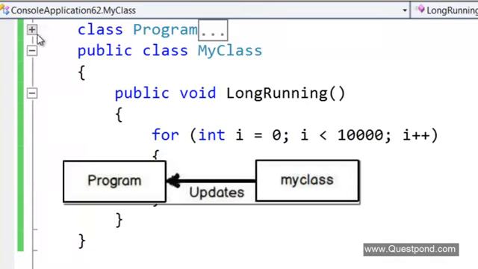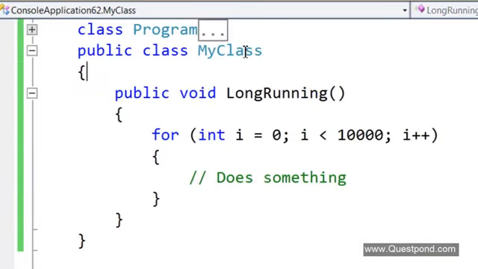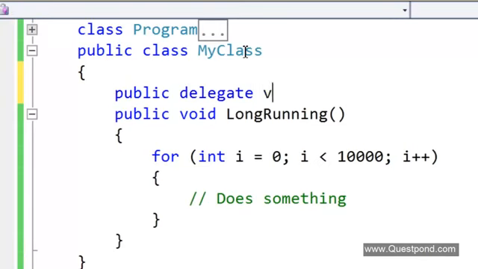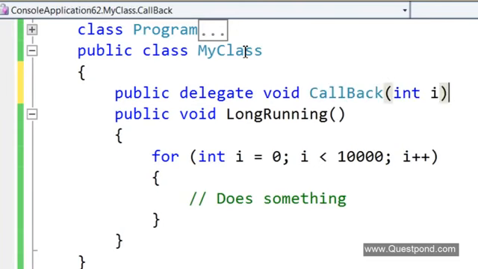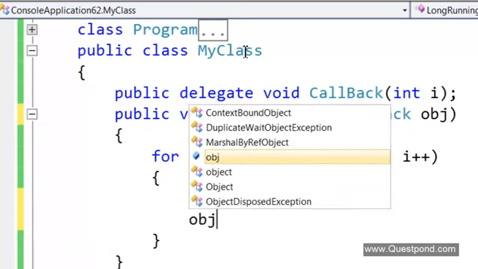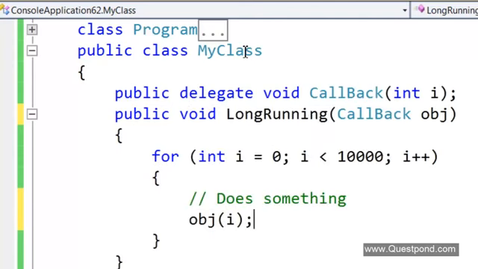So what we can do over here is create a delegate. In this my class, I can create a delegate here called callback, and this my class will say that anybody can pass me the delegate function here, and I will ensure that I will make a callback and pass him the current running number. So you can see now this my class is saying, send me your delegate via this, and I will ensure that I will send all the messages via the delegate.